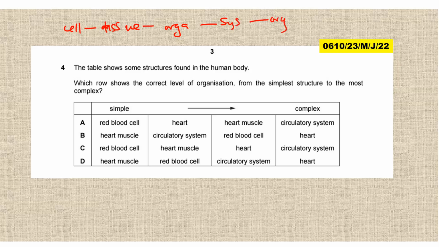So we are starting with a cell. Simple, red blood cell. Heart muscle, muscle is made up of different cells. So those starting with heart muscle, we cancel them out. We're going to go with red blood cells, not the heart. The heart is the organ. So we go red blood cells, heart muscle, heart, then circulatory system. So the answer is C.